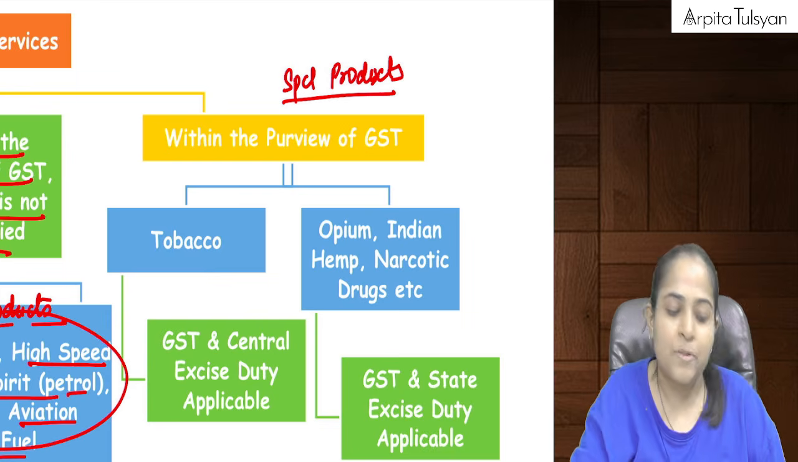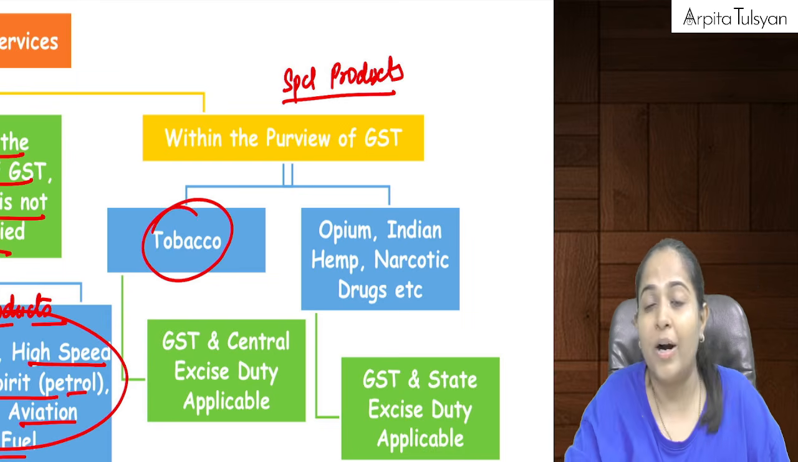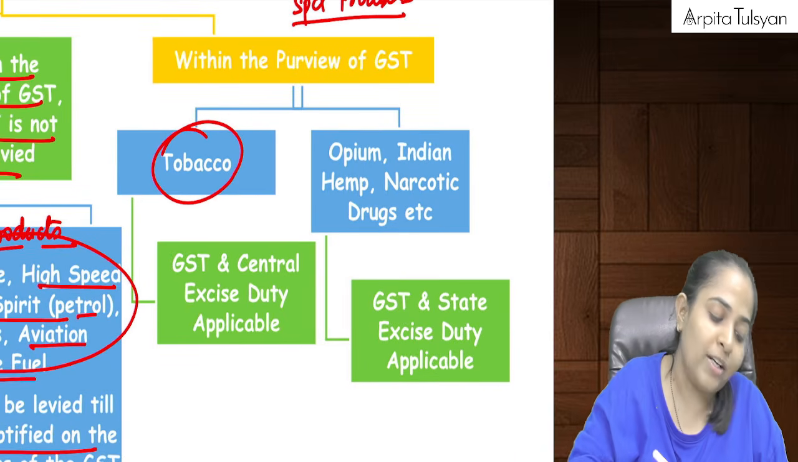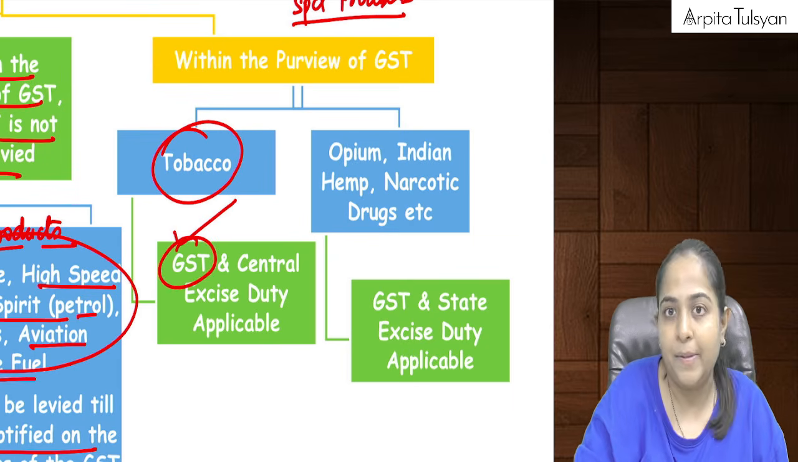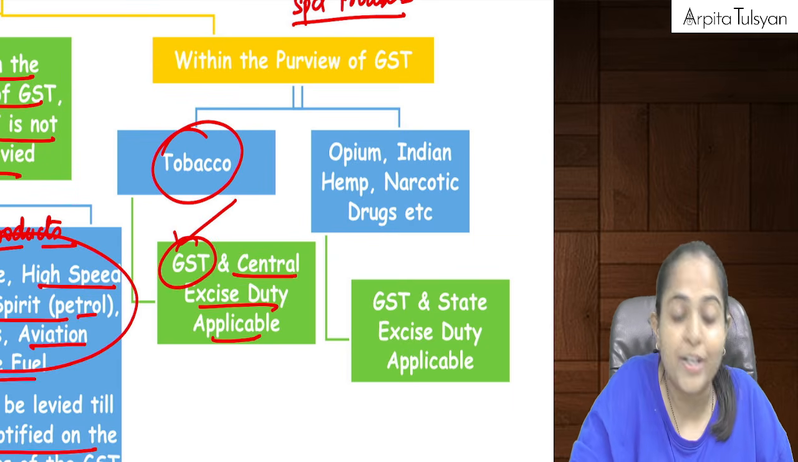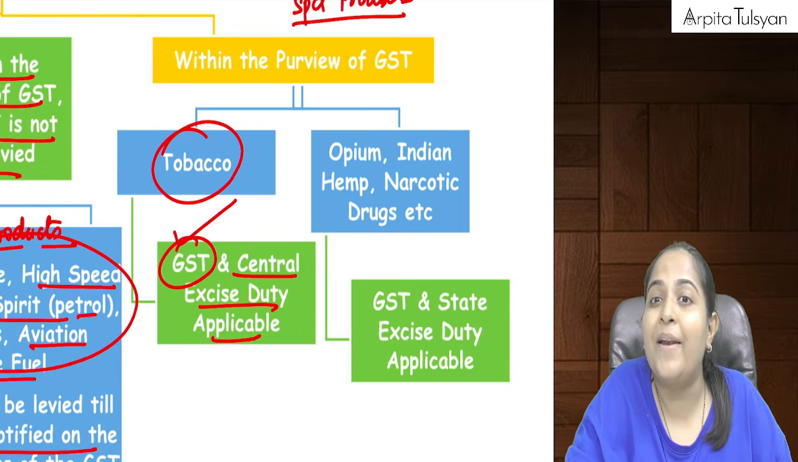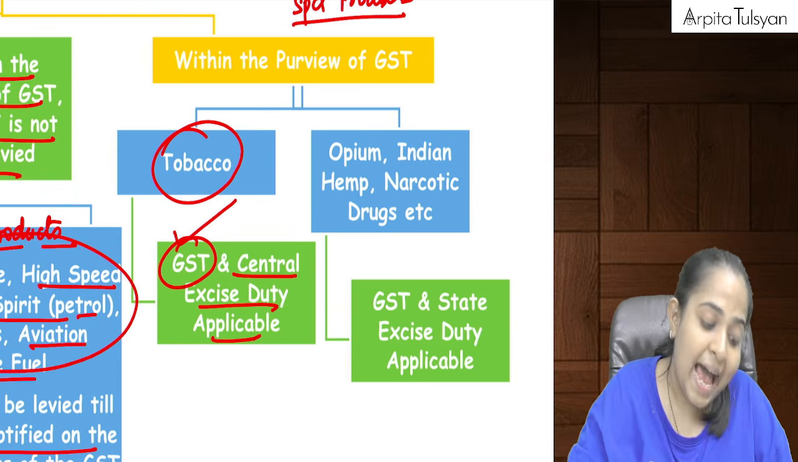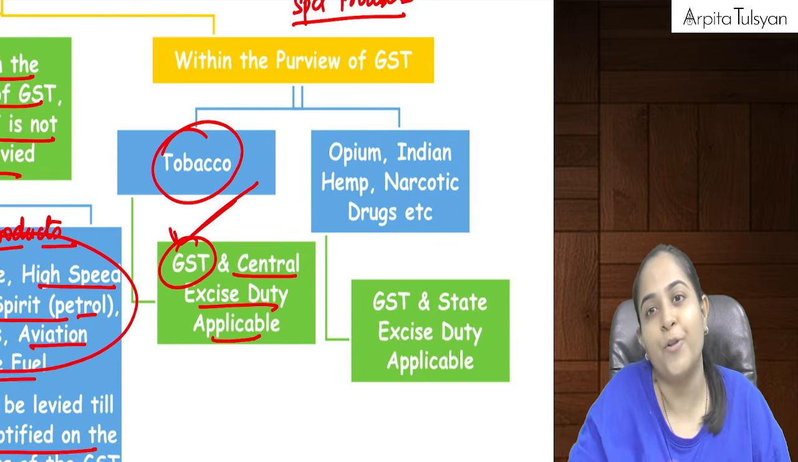Now, what are these products? First one is tobacco. Again, tobacco is a sin product. So on this, GST is applicable and central excise duty is also applicable. When someone is manufacturing tobacco, he will have to pay excise duty on that, and later on its sale, GST is also applicable.